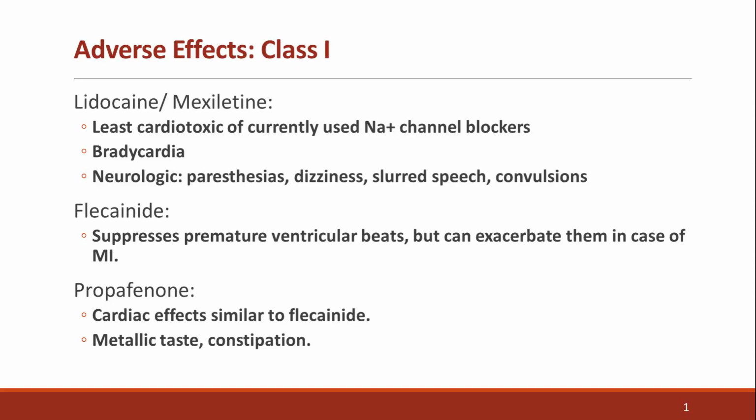Flecainide, a Class 1C agent, suppresses premature ventricular beats but can paradoxically exacerbate arrhythmias, especially in patients with prior myocardial infarction. Hence, it is contraindicated post-MI. Propafenone has a similar cardiac profile but also produces metallic taste and constipation as distinctive side effects. These drugs must be prescribed with caution. Class 1C agents in particular are potent but potentially dangerous.